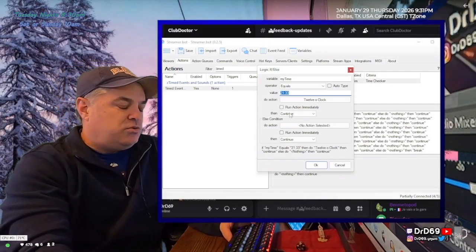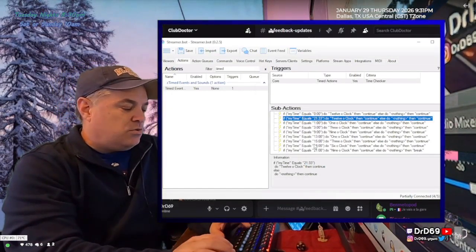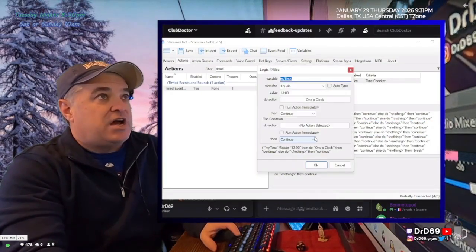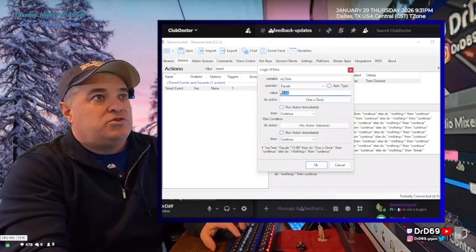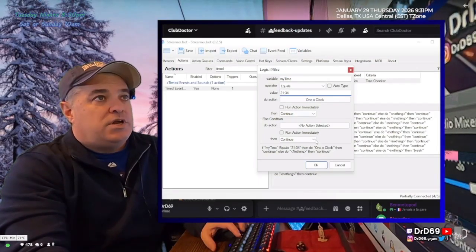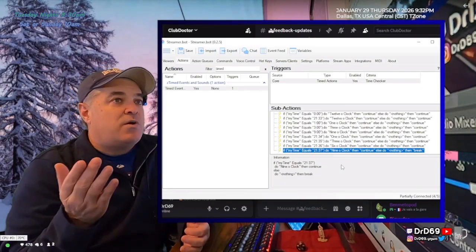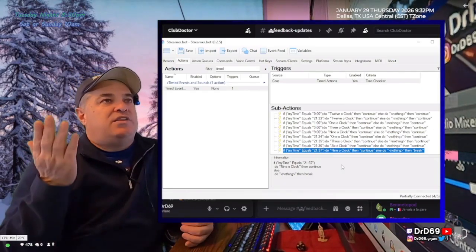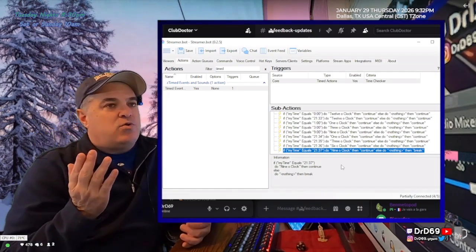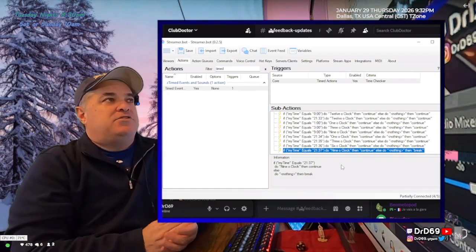I'm going to change it to 21:33. And then we're going to copy this. And now we're going to go to this one, and we're going to do 21:34. And so these times are about to happen. If you look at the clock up at the top right corner of my stream, it's about to change to